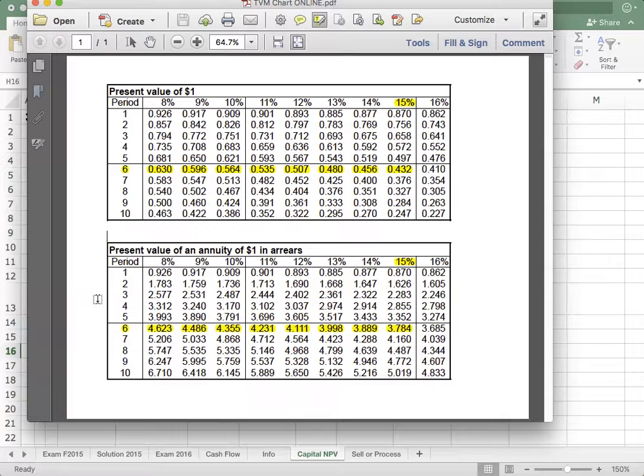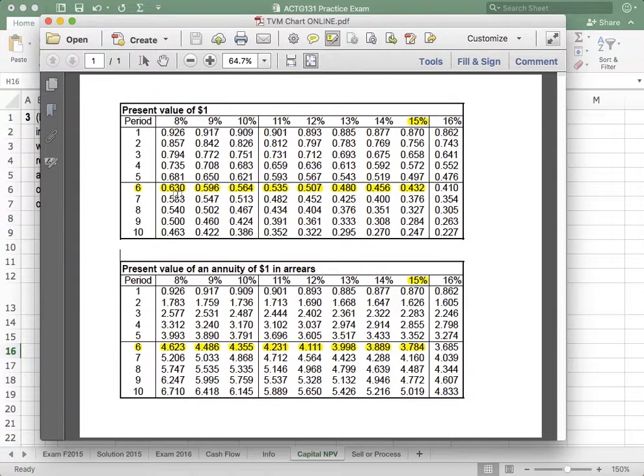Present value of annuity means that you're going to receive or pay the same dollar amount year after year after year. So that's an annuity. Think of annual annuity and present value as a lump sum. If you play the lotto, you've heard about receiving all 26 years as a lump sum now rather than waiting 26 years in the future.